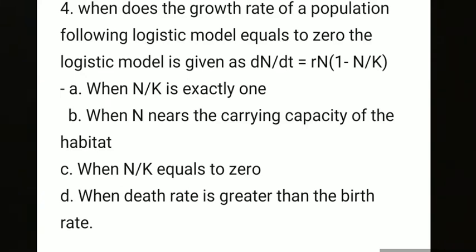Here the options are: A. When N/K is exactly 1, B. When N nears the carrying capacity of the habitat, C. When N/K equals 0, and D. When the death rate is greater than the birth rate. We know this answer simply. The answer is A. When N/K is exactly 1.